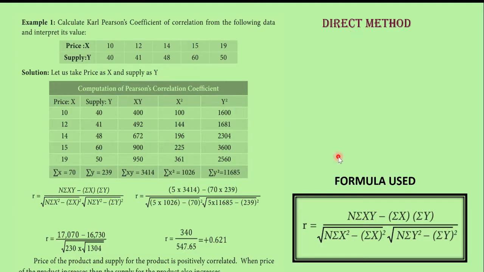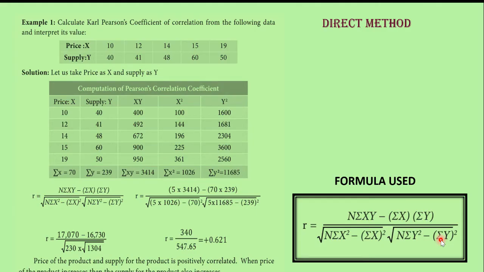So the formula to be used is correlation. Correlation is given by r, equal to summation xy minus summation x into summation y, divided by the square root of n summation x square minus summation x the whole square, into the square root of n summation y square minus summation y the whole square.